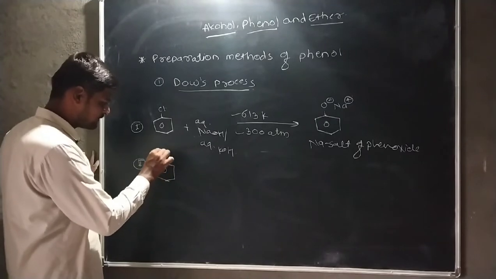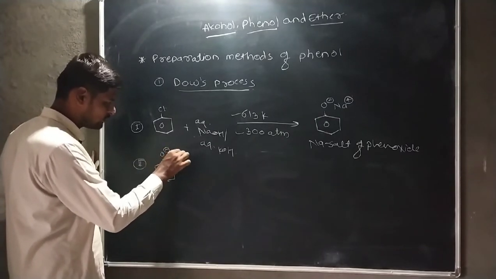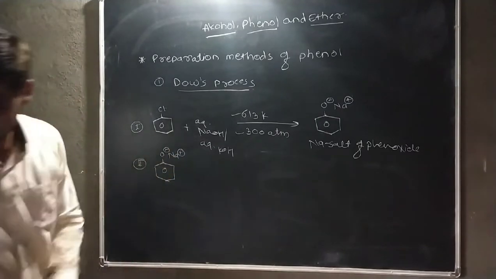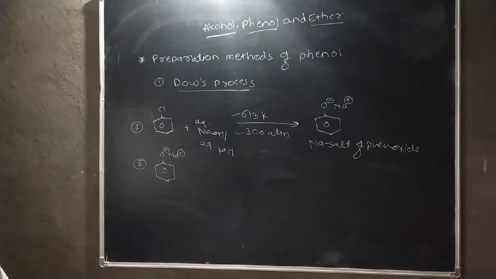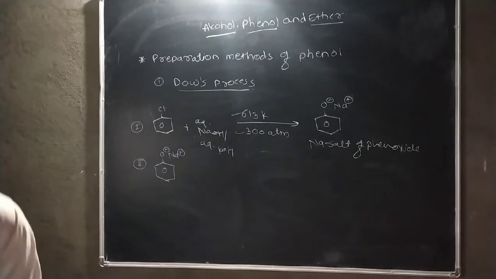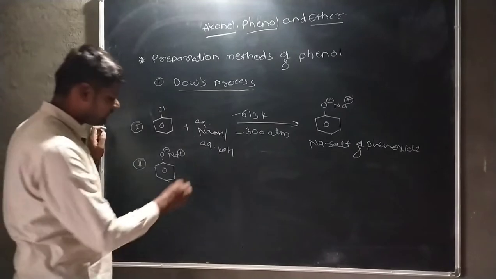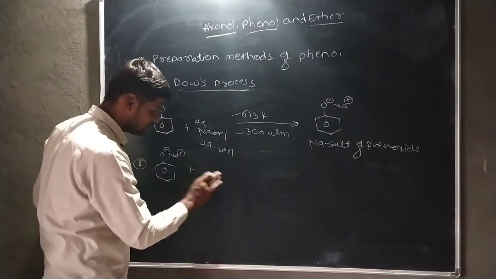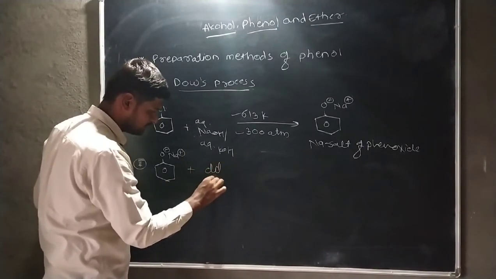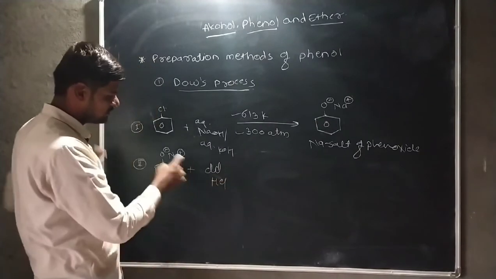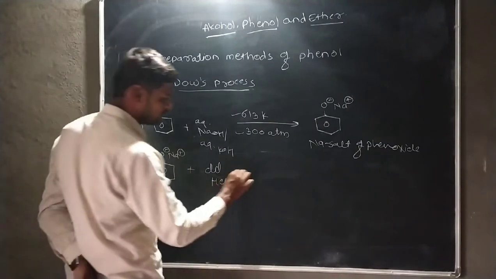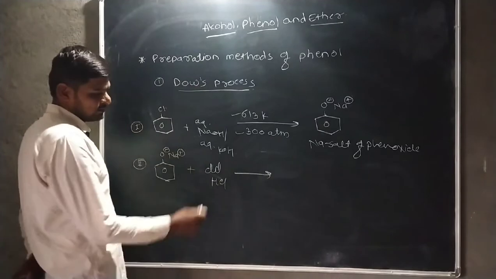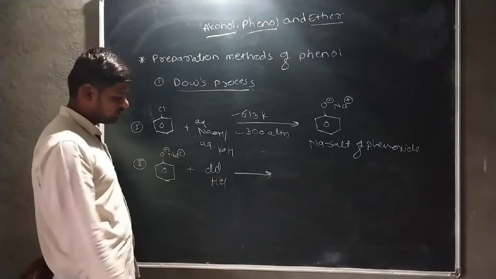In the second step, there is a sodium salt of phenoxide ion. This sodium salt of phenoxide ion is heated with dilute HCl. Due to heating with dilute HCl, the bond between H and Cl is broken.